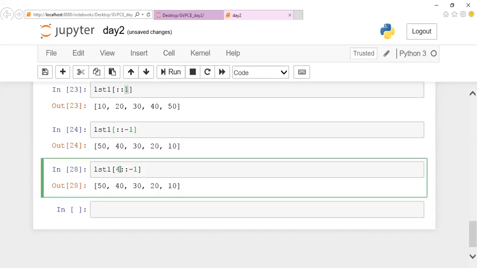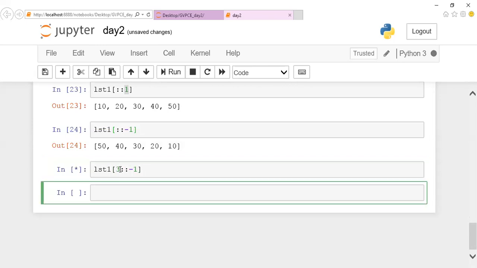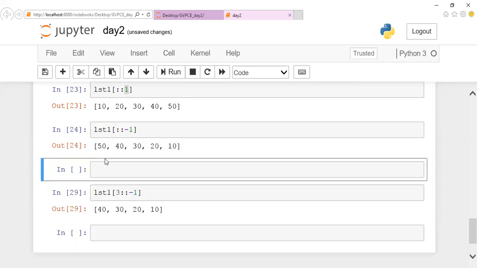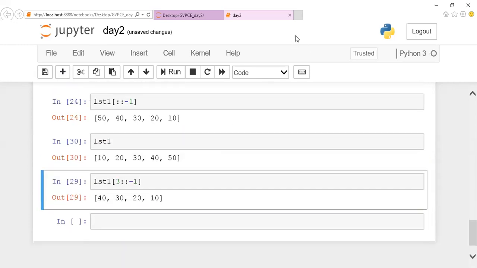So let me give a value 3. Now I'll let you know what it is. We'll have a list here for reference. We know the indices are 0, 1, 2, 3, 4.